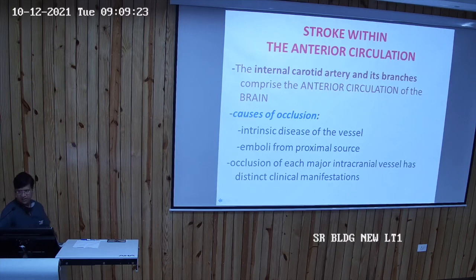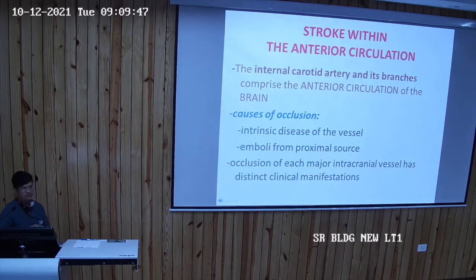From the brachiocephalic artery come the right subclavian artery and the right common carotid artery. Then there is a left common carotid artery, and then there is a left subclavian artery. The common carotid artery gives rise to the internal carotid artery and the external carotid artery. This internal carotid artery and its branches form the anterior circulation of the brain.